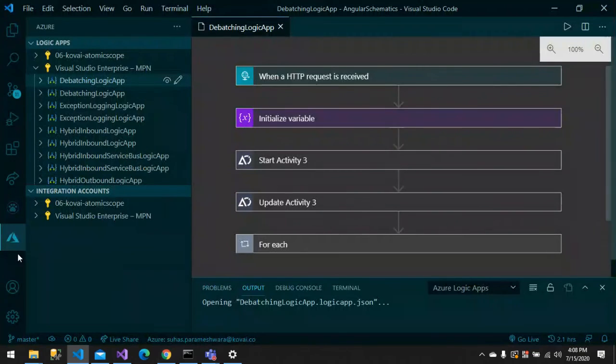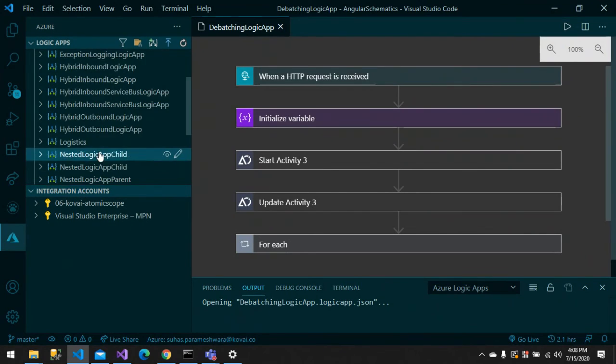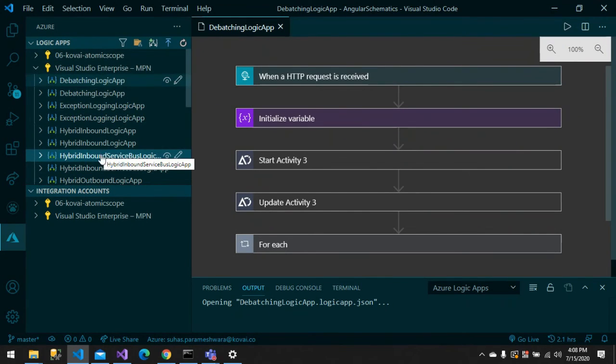If I just install this extension, I can just view this thing. Likewise, you can manage your storage accounts, blobs, VMs. VMs actually it's coming, so it's not in the current extension. You can start and stop VMs, and you can also create a logic app. You don't have to go to the Azure portal. You can just create a logic app from VS Code.